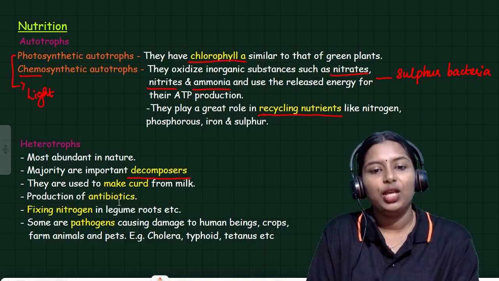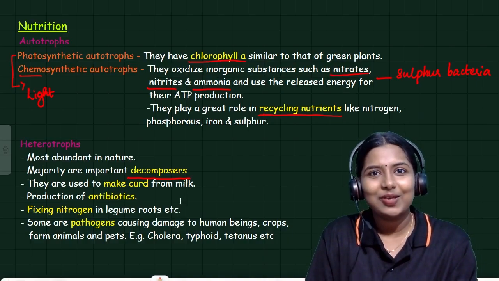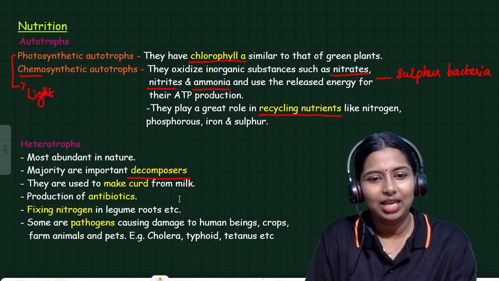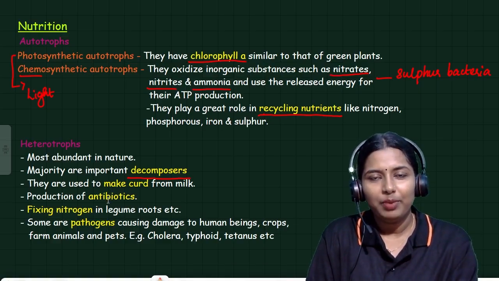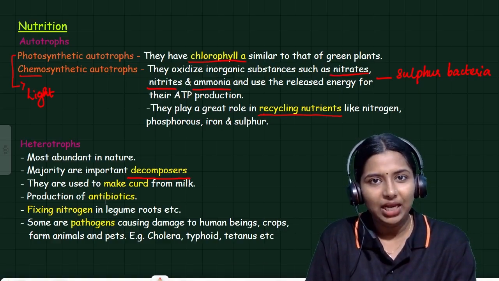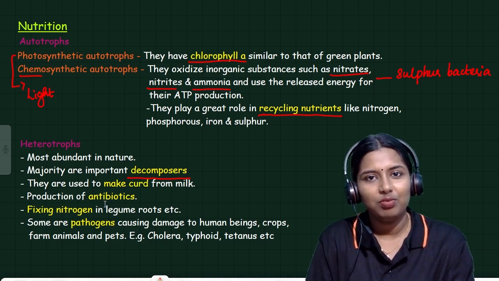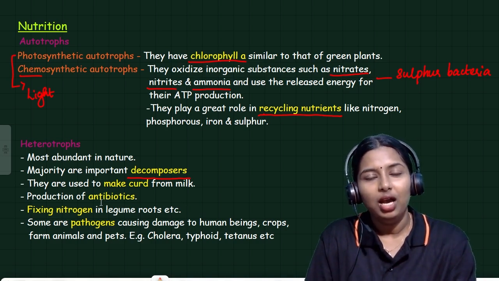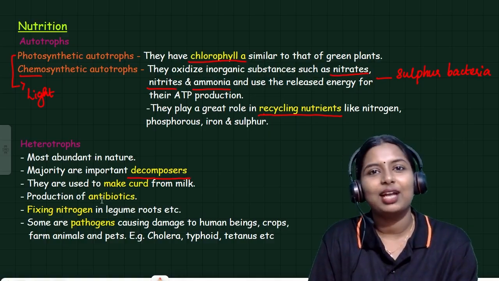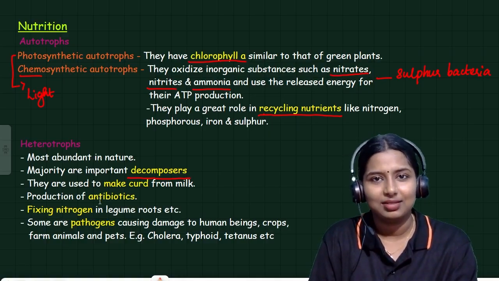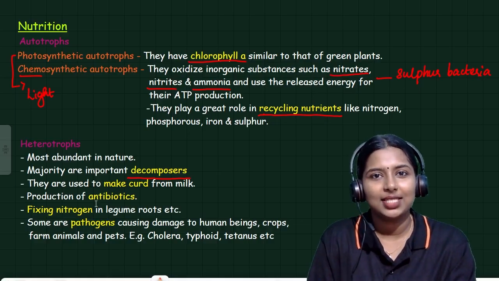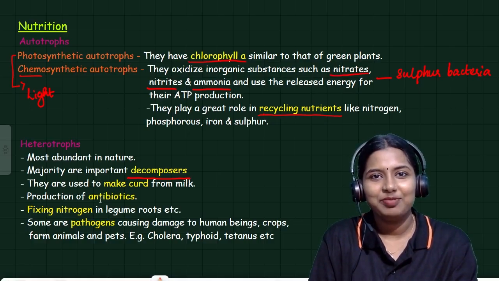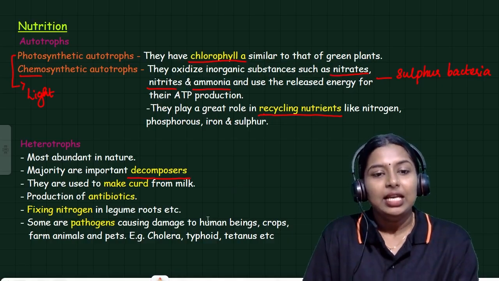They are used to make curd from milk. This is also a benefit of this bacteria. Which bacteria is present in milk, or which bacteria can be used for converting milk into curd? That is lactobacillus. Then what is the shape of lactobacillus? Bacillus. A student says it has a round shape. Okay, that's correct.